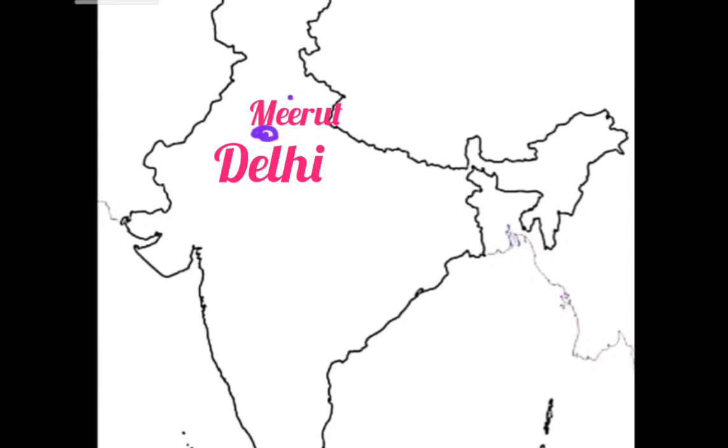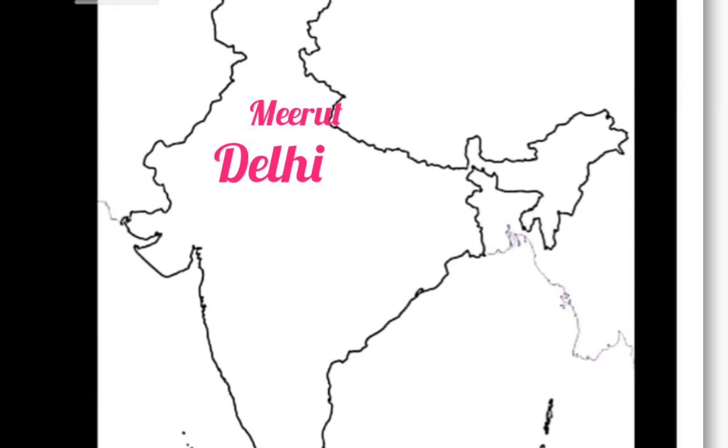This is Meerut. Under Delhi is Agra. This is Delhi, this is Meerut, this is Agra.